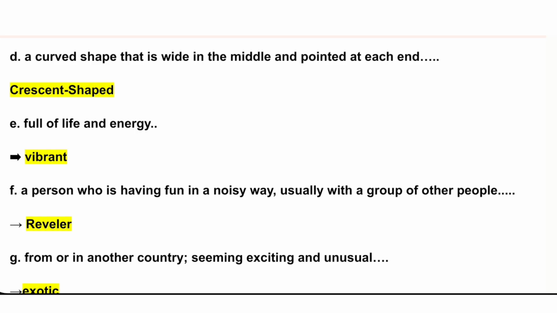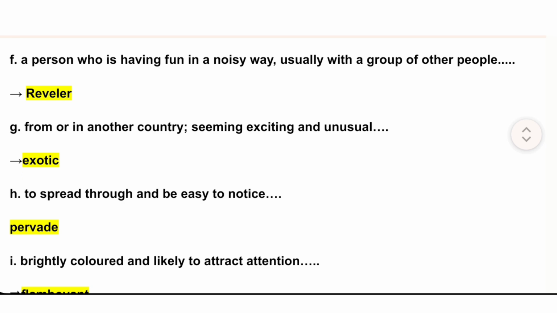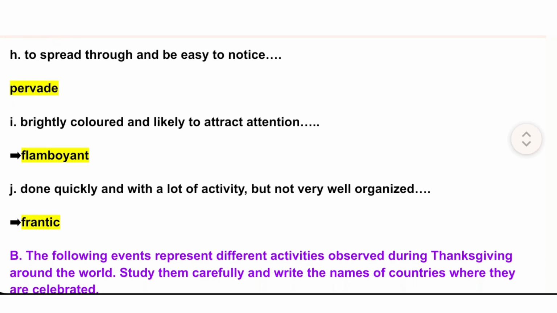Vibrant. F. A person who is having fun in a noisy way, usually with a group of other people. Reveler. G. From or in another country, seeming exciting and unusual. Exotic. H. To spread through and be easy to notice. Pervade. I. Brightly colored and likely to attract attention. Flamboyant. J. Done quickly and with a lot of activity, but not very well organized. Frantic.